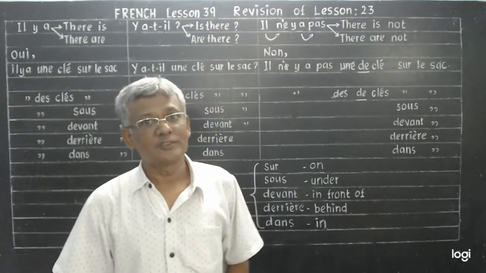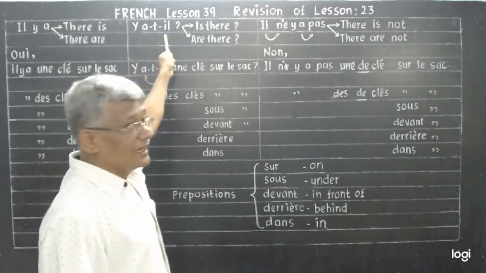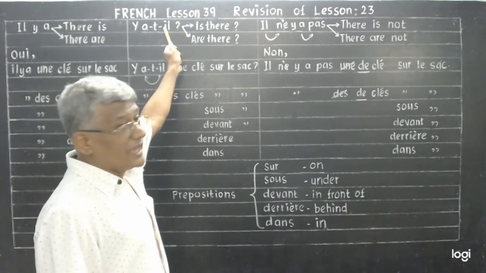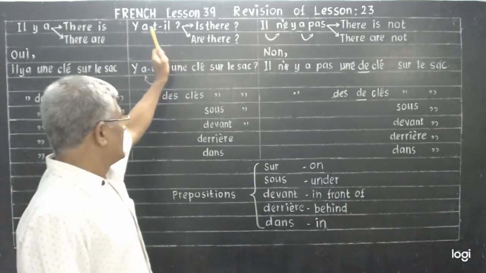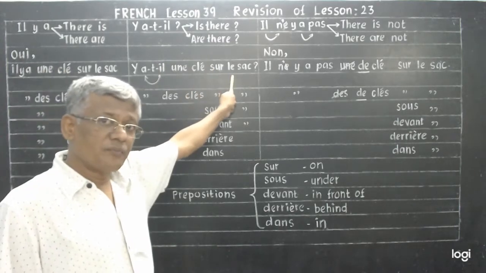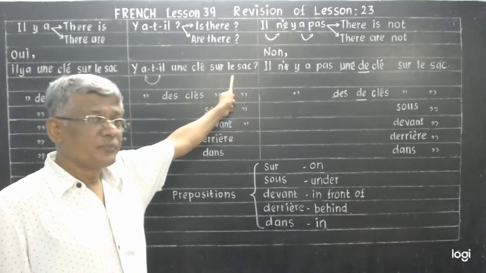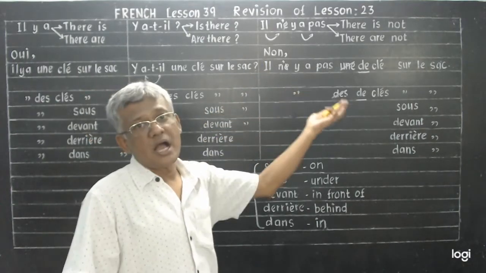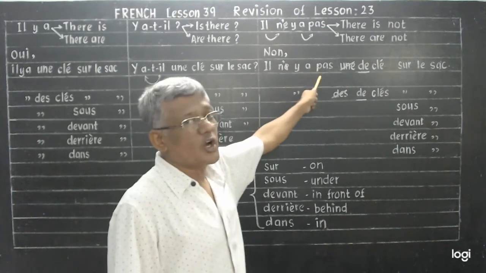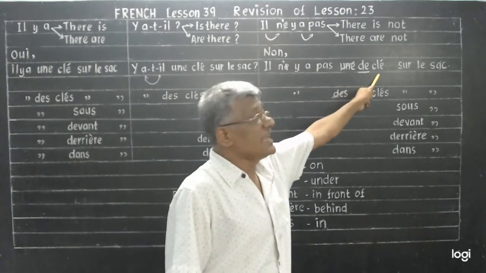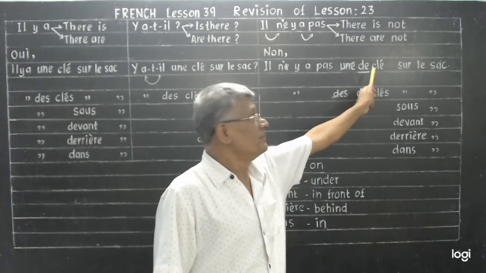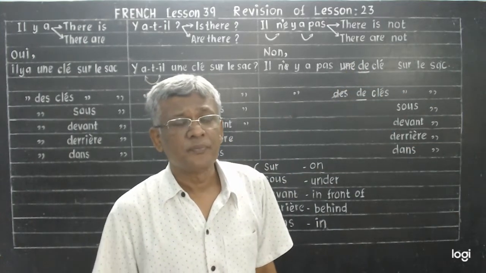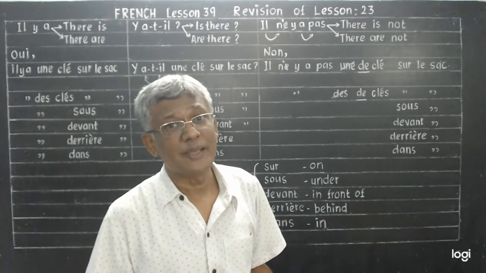Now the question goes like this. Y a-t-il means what? Is there a key on the bench? Is there a key on the bench? No. Il n'y a pas. There is not a key. Be careful. A key on the bench. Is there a key on the bench? No, there is not a key on the bench.